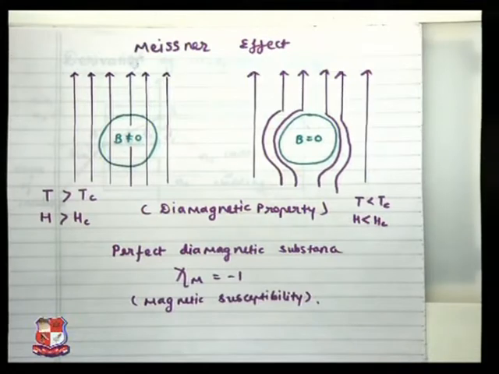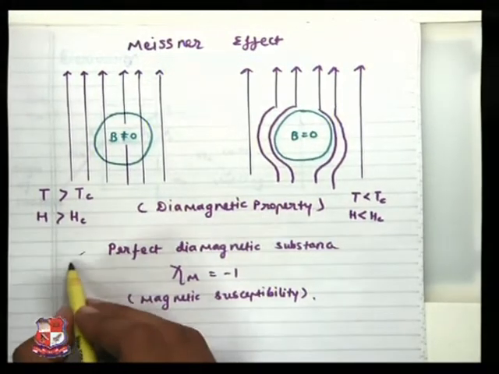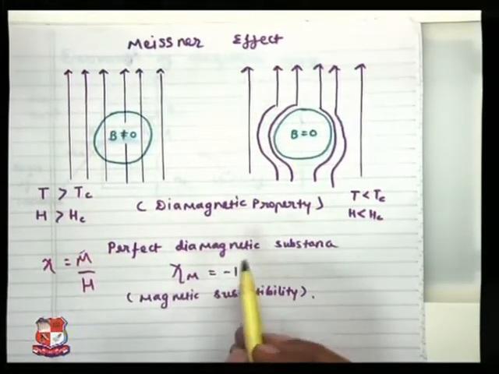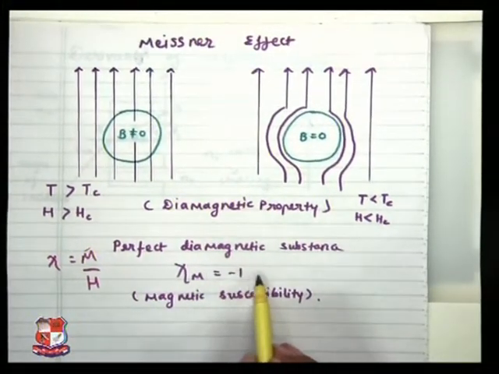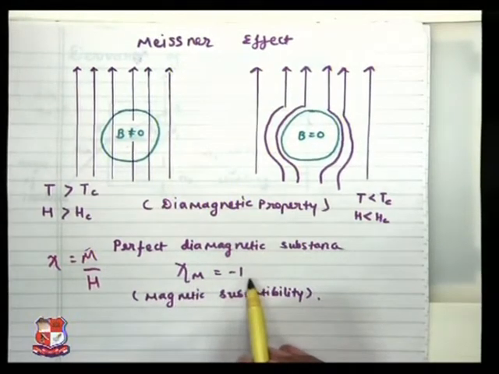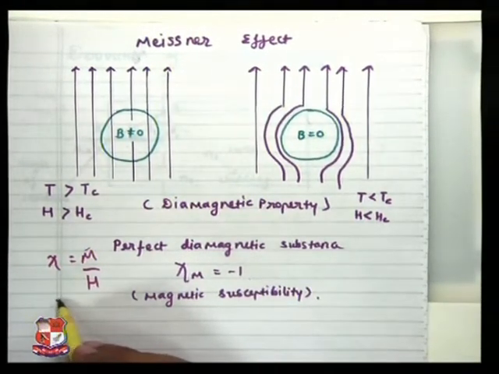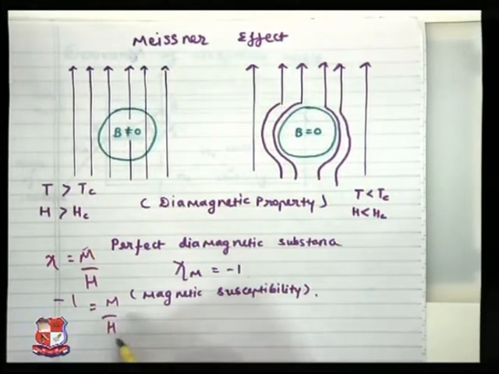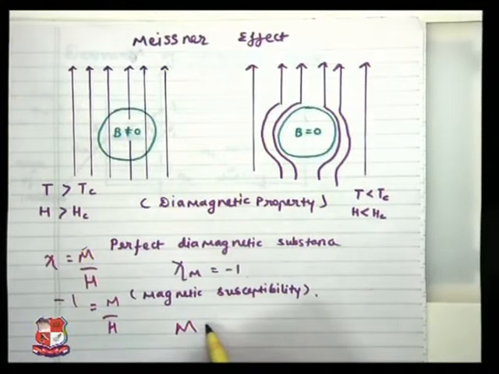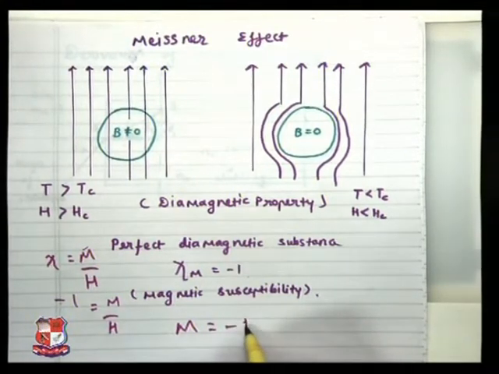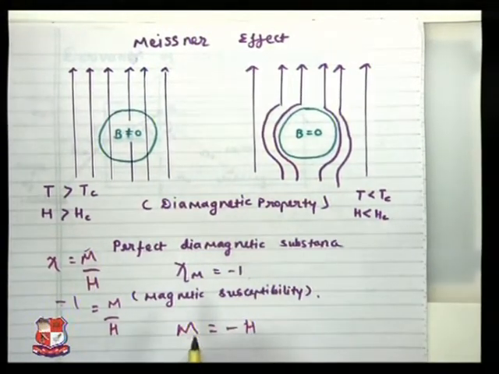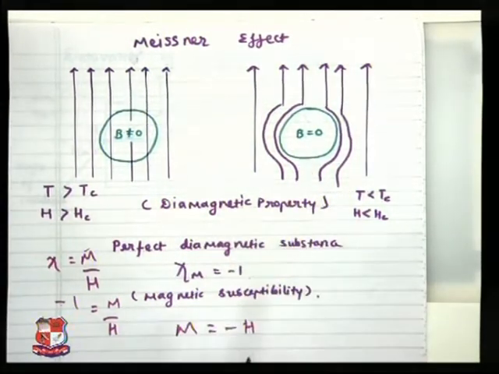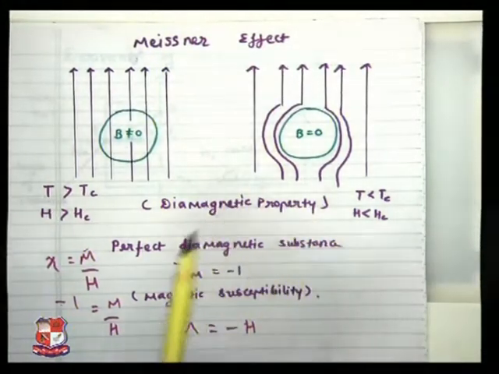We know that susceptibility is equal to M upon H, and for diamagnetic the condition is susceptibility equal to -1. If I say -1 is equal to M upon H, then M is equal to -H. What does this represent? M is the magnetization produced inside the material and H is the applied magnetic field.